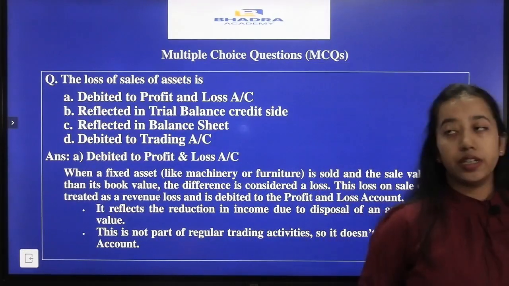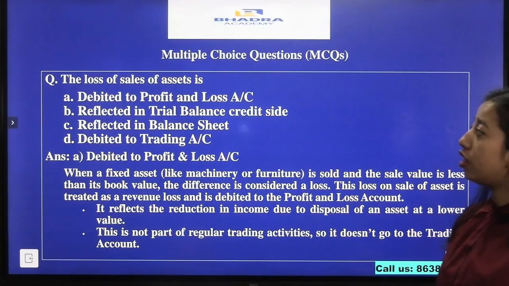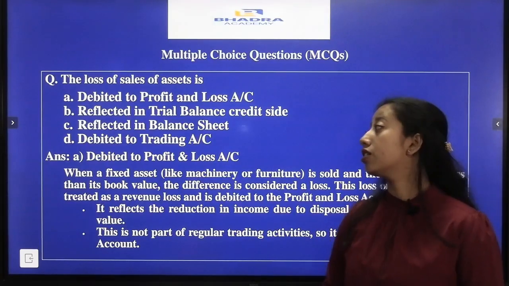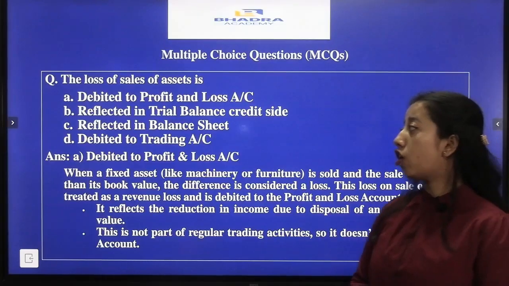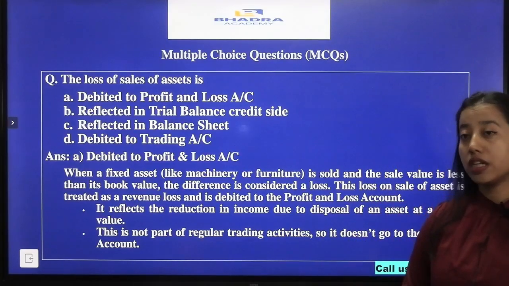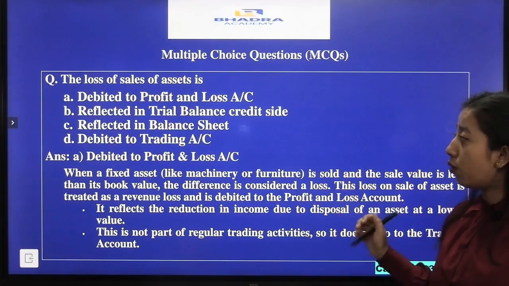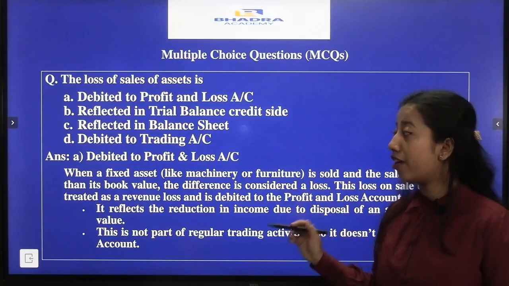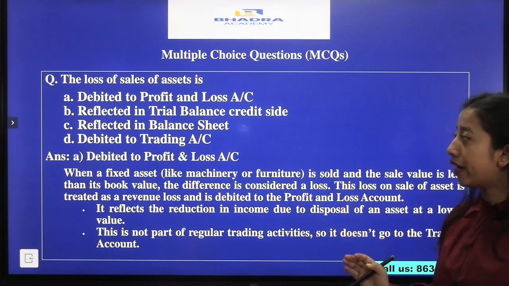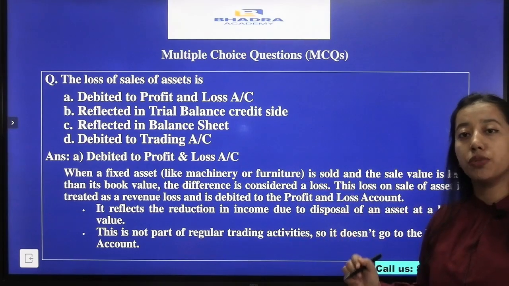Now, the next question that we have is, the loss on sale of assets is: option A, debited to profit and loss account; option B, reflected in the trial balance credit side; option C, reflected in balance sheet; and option D, debited to trading account. Here our answer is option A.